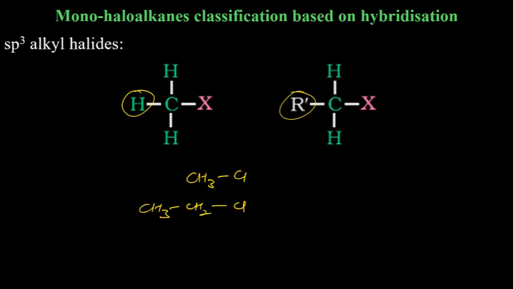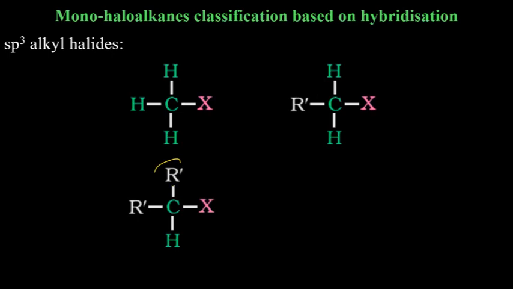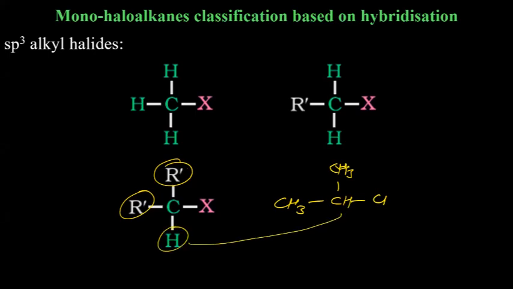CH3CH2Cl. This group is CH3, for example. Or there might be 2 alkyl groups. This hydrogen is also replaced, so there are 2 replaced. Then it will be like CH3, C, CH3, Cl, and CH, this hydrogen.